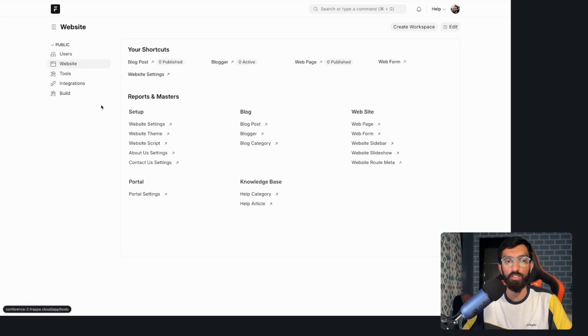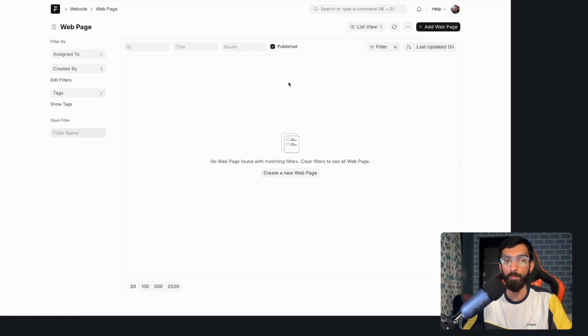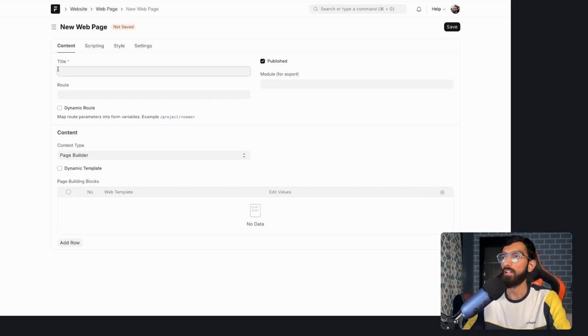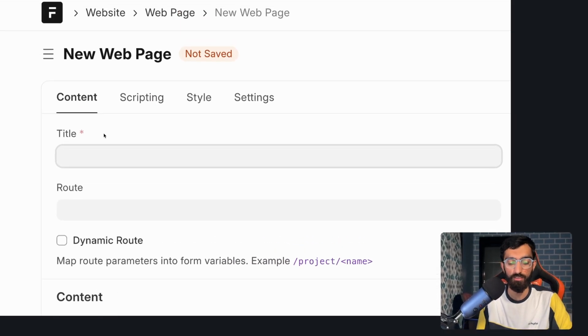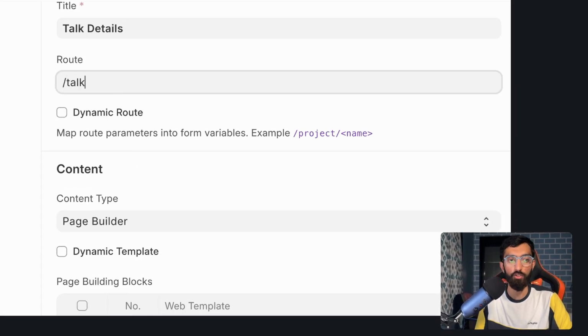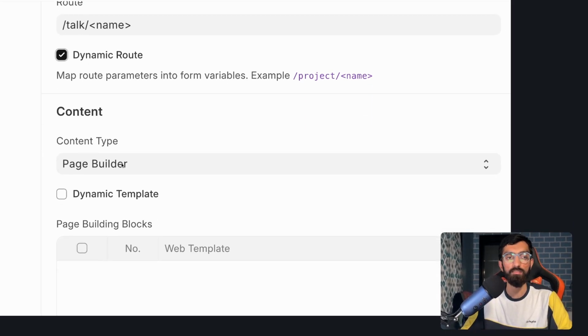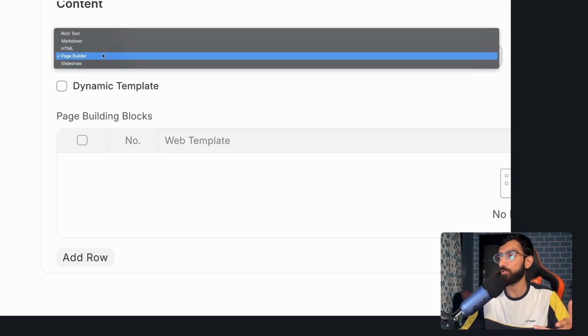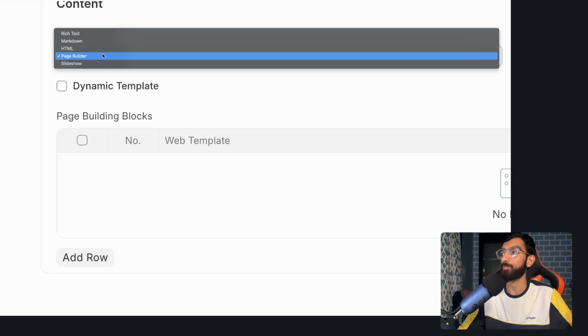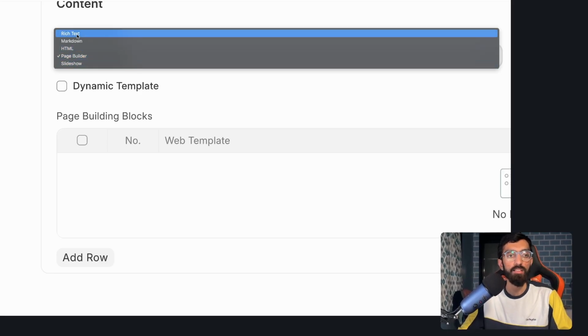So we'll go to the website workspace and we can directly go to web page. Let's add a web page and I will get a title and a route. So let's say talk details, route is /talk/ and a dynamic parameter, right? So we'll call it name and then mark this check. So we have multiple ways to build web pages in Frappe. The newest being using an app called Frappe Builder, which is more powerful and gives you complete control like Figma, but outputs web pages. And then let's choose HTML.